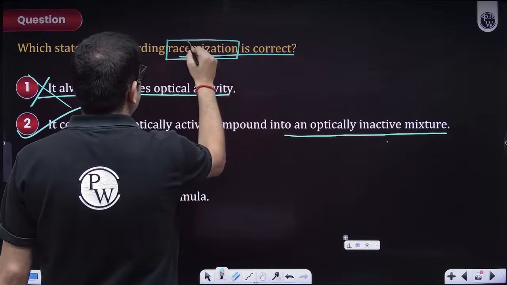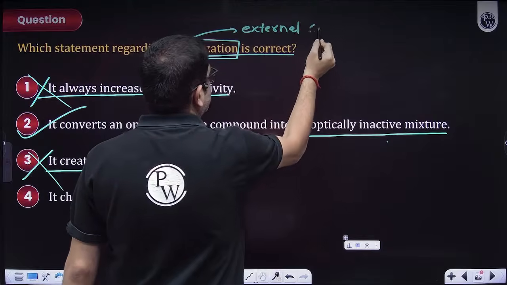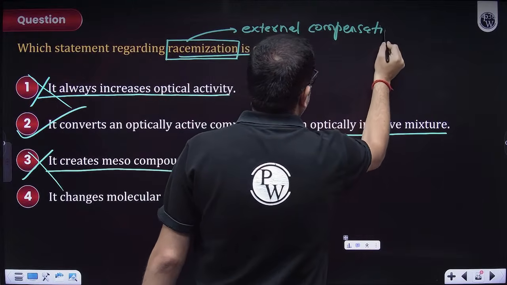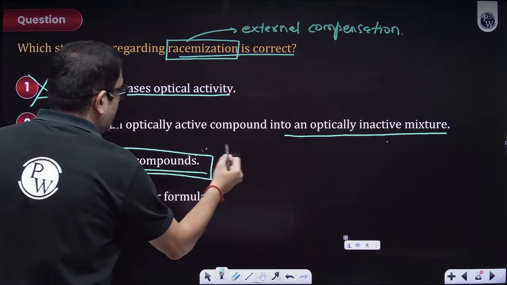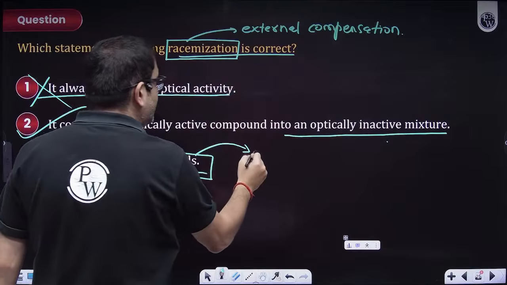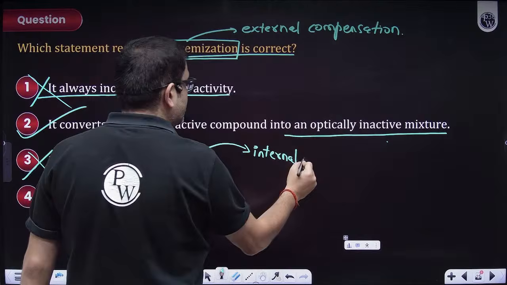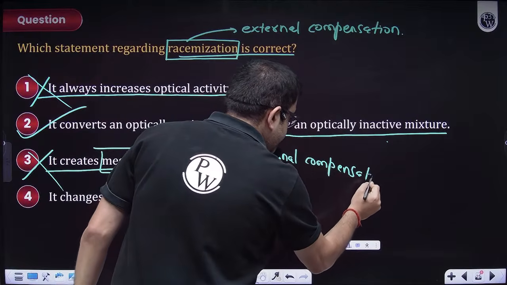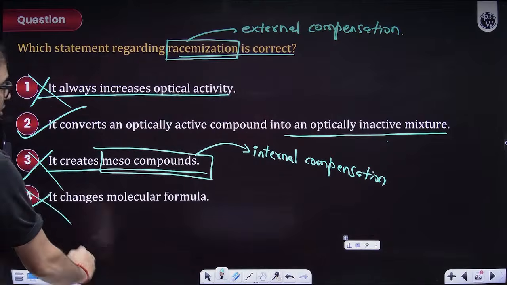A racemic mixture is optically inactive due to external compensation. A meso form is obviously optically inactive, but this is due to internal structural reasons, so it is internal compensation. Obviously, you have your answer. Why would it change the molecular formula?